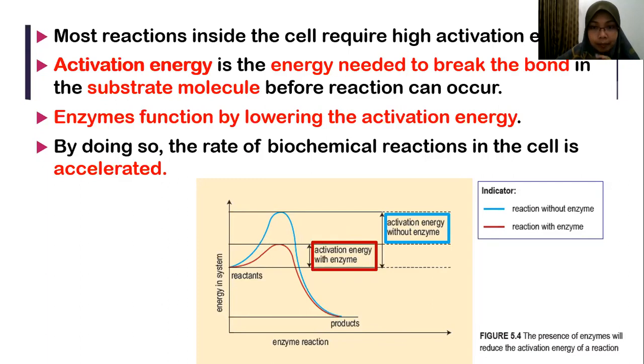But if enzyme is used, the activation energy becomes lower. That's why when we use enzyme, we can save the energy. So the activation energy that we use is lower, because activation energy is used to break the bond in the substrate molecule.